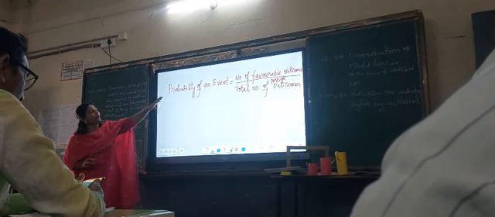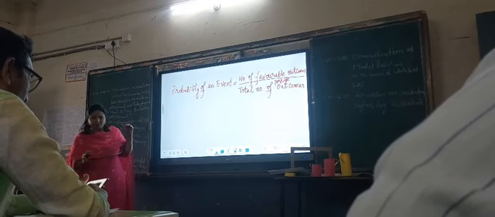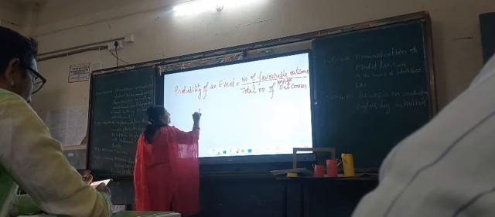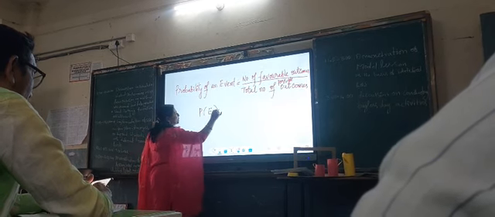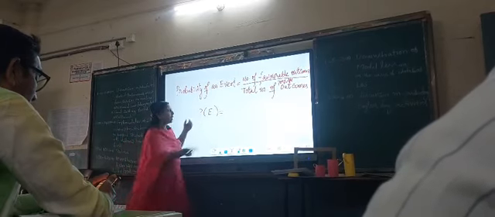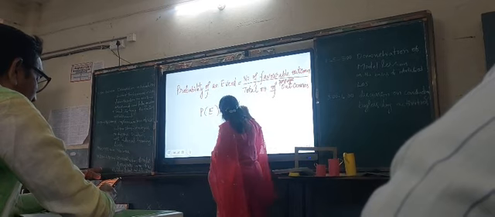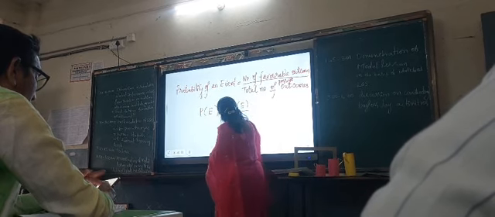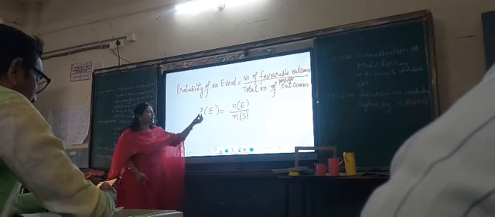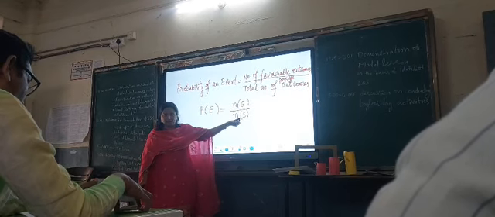See here, number of favorable outcomes by total possible outcomes. Just tell me, what is the probability of an event? Come on, repeat. Probability of an event, P of E, is equal to number of favorable outcomes by total. Here E means event, S means sample space.